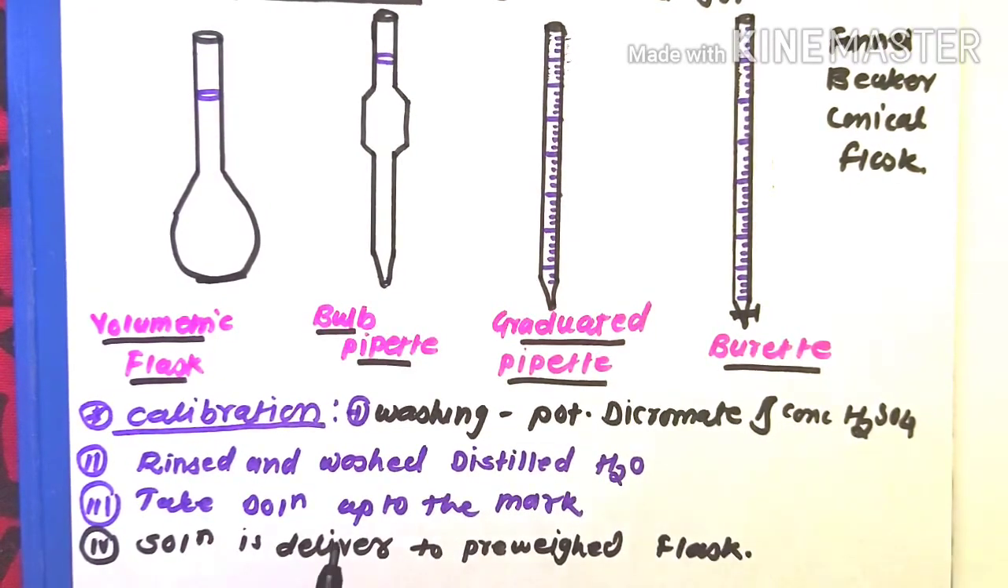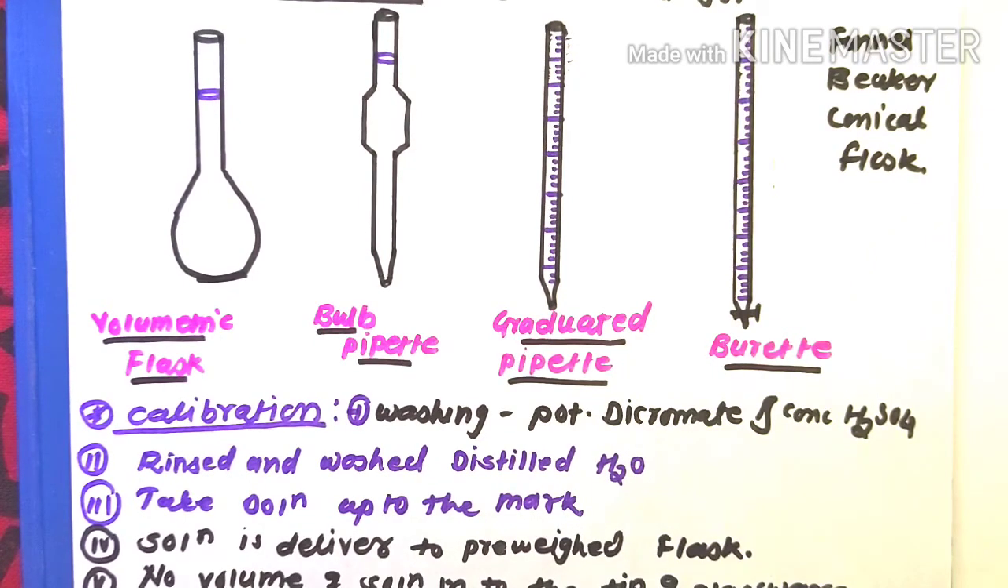Then ensure that there is no drop left behind in the tip of the glasswares. All the drops we can take into the pre-weighed flask. The fifth step: after the solution is delivered to the pre-weighed flask, ensure that there is no drop present, that is, no volume of solution remains in the tip of the glasswares.